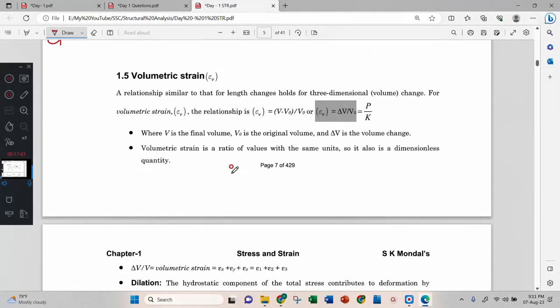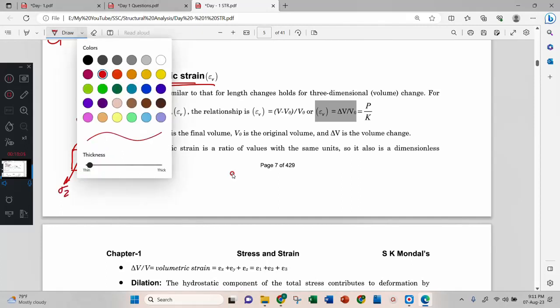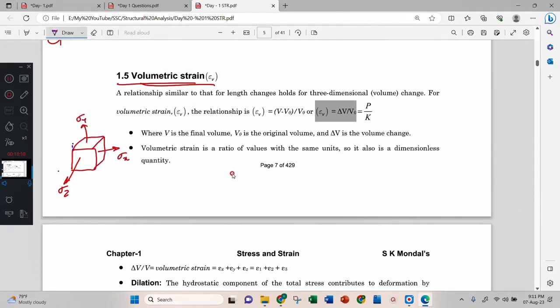Now we'll come to volumetric strain. Volumetric strain means, let us consider a body subjected to three-dimensional stresses, sigma x, sigma y, sigma z. When I consider a three-dimensional stress system, it will change its volume in this direction, in this direction, in this direction.